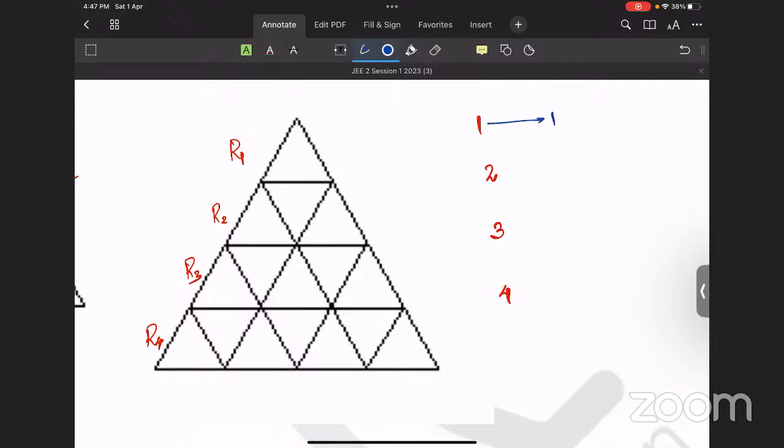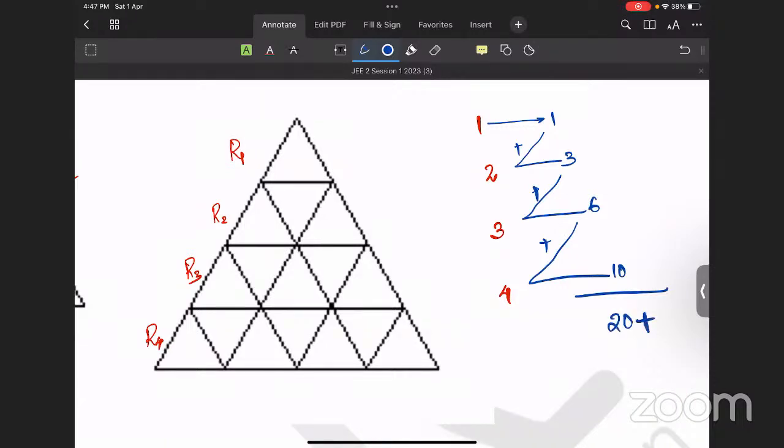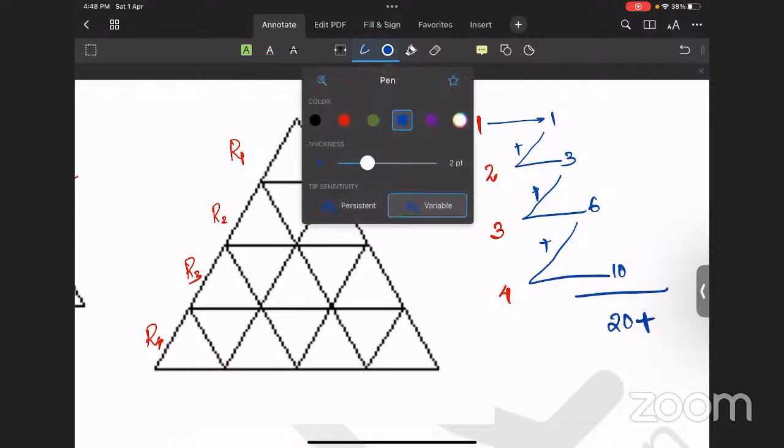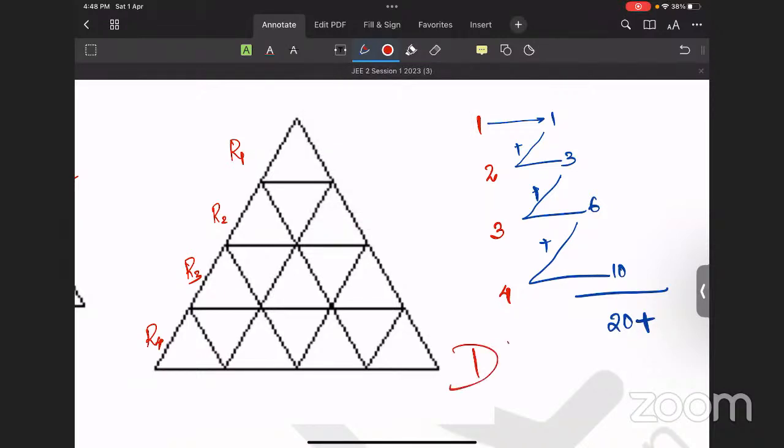So 1 over here. So 1 plus 2, 3 over here. 3 plus 3, 6 over here. 6 plus 4, 10 over here. So the total is 20. Here onwards, we are going to use the DP rule.